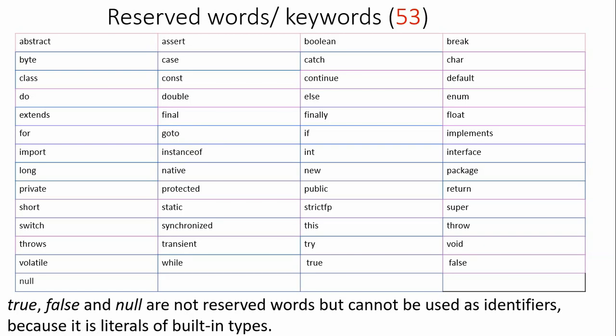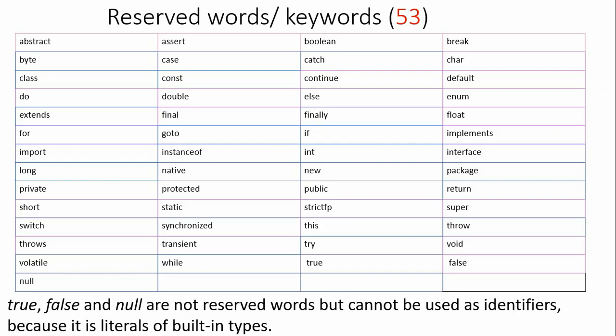In the later versions of Java they may use these words, so for that reason they reserve the word. In the same way, constant, strictfp. Some of the words are not even implemented in Java, but they are reserved, maybe they can be used in the future. So that is about the reserved words.